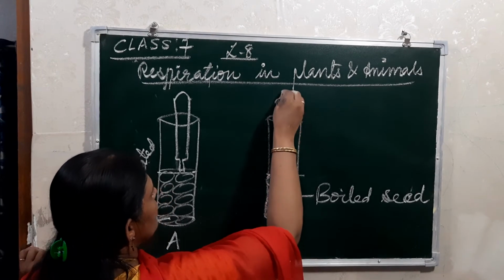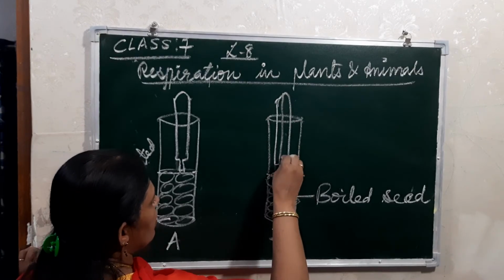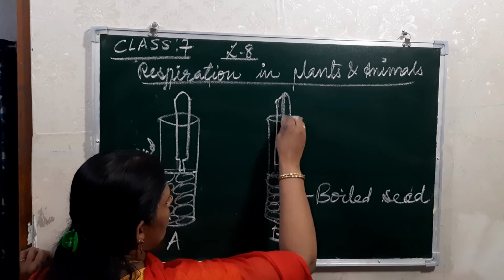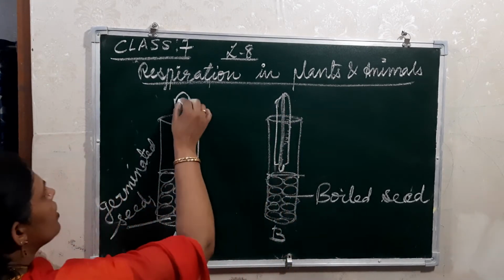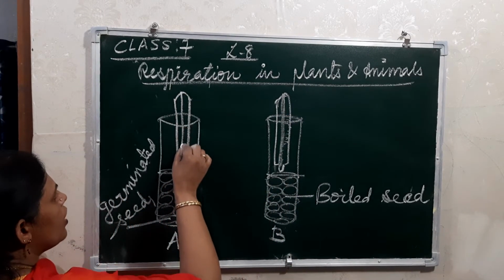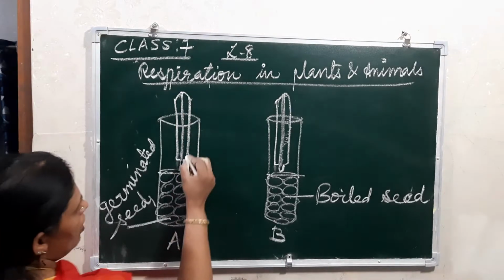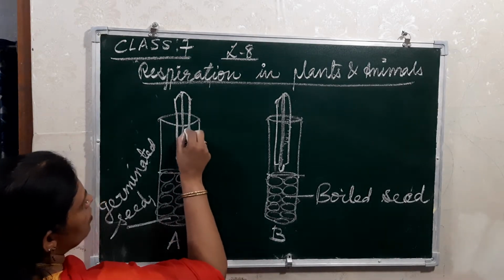There is a reading, the mercury level inside, which shows the rise or fall in temperature.